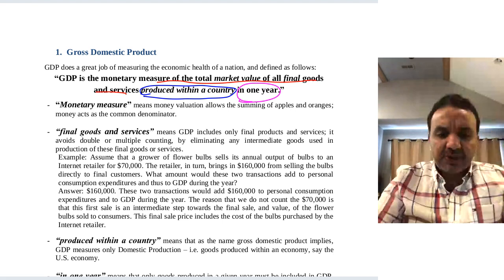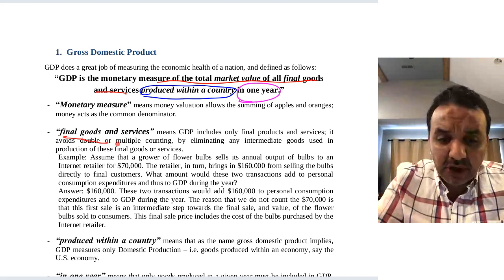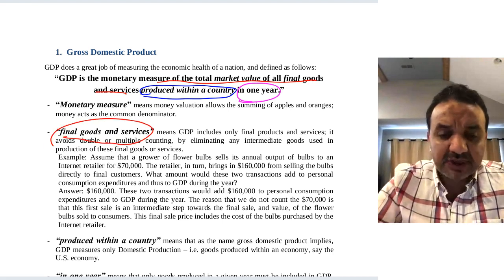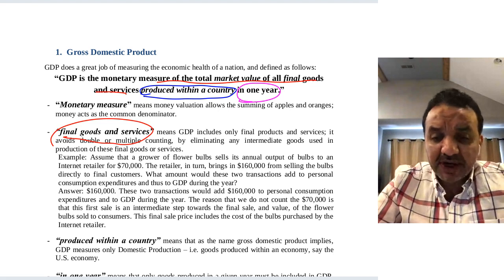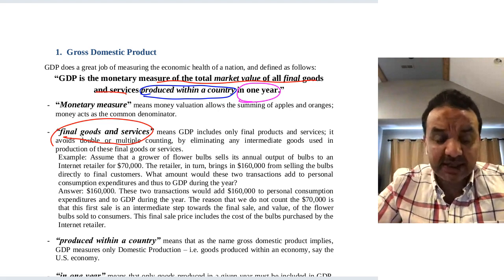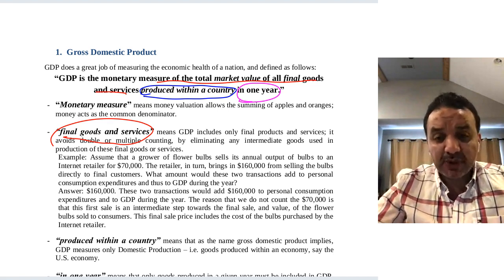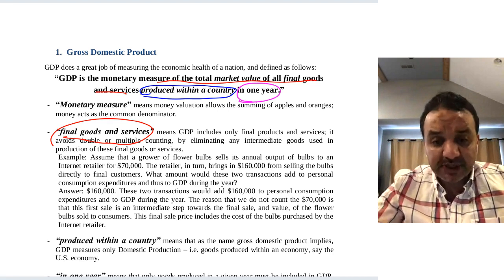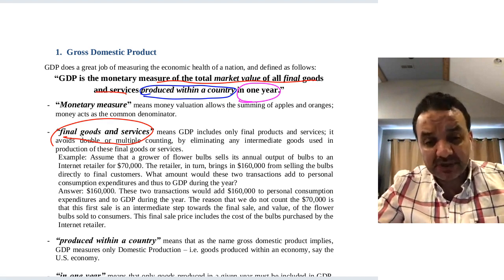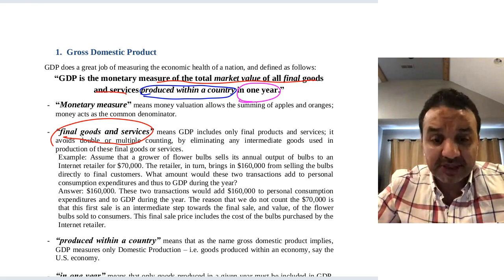Okay, so let's explain the first part, which is the total market value of all final goods and services. This means GDP includes only final products and services. Let's take an example. Let's say Chevy or Ford, an American auto company. If Chevy produces autos here in the United States, this is an example of final goods and services. If we add all the final goods and services produced inside the US, this will give you the GDP, or the gross domestic product.